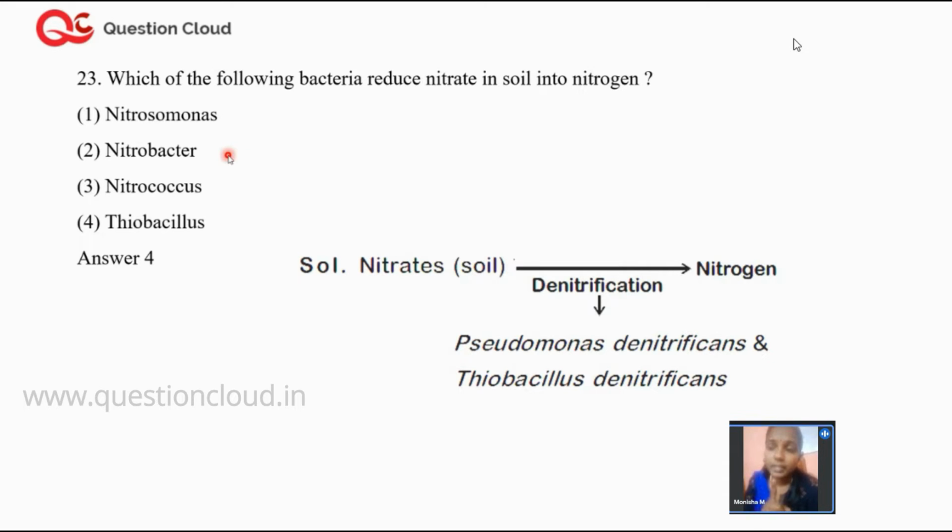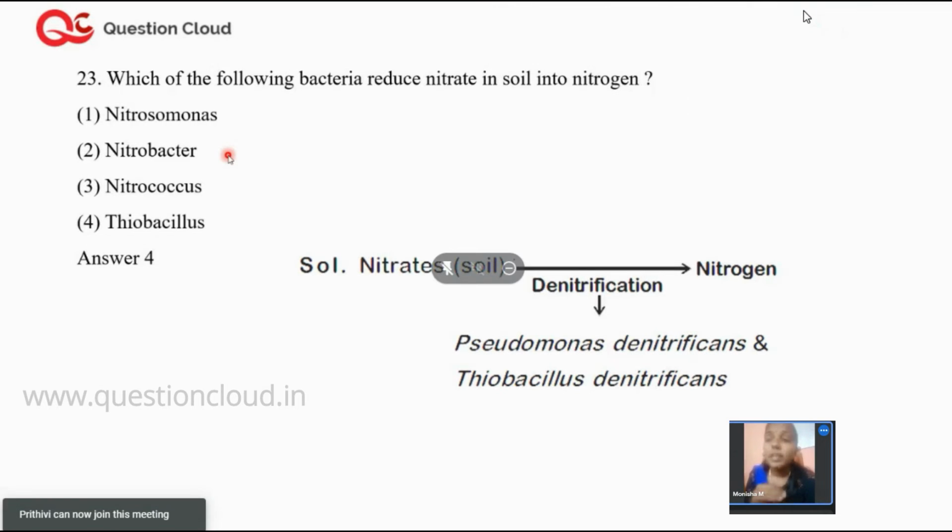Now, one more thing that you have to remember. For denitrification, it is Pseudomonas and Thiobacillus. For nitrification, if you see in the exam that it's the nitrification process, the two important bacteria are Nitrosomonas and Nitrobacter. These two are exactly reverse processes. Nitrification is facilitated by Nitrosomonas and Nitrobacter, whereas denitrification is facilitated by Pseudomonas and Thiobacillus.